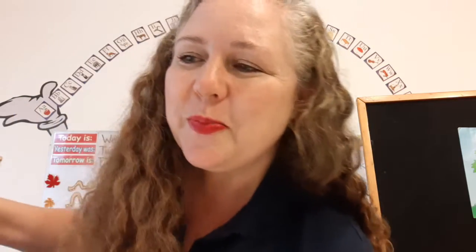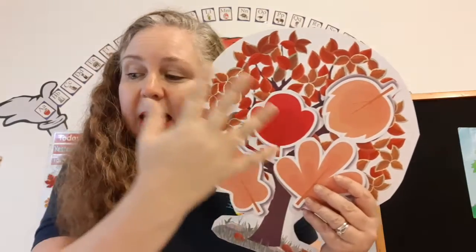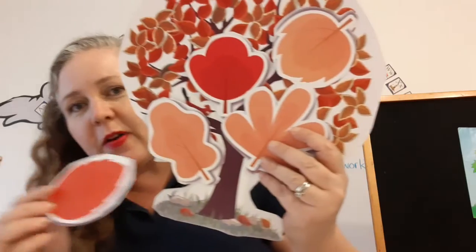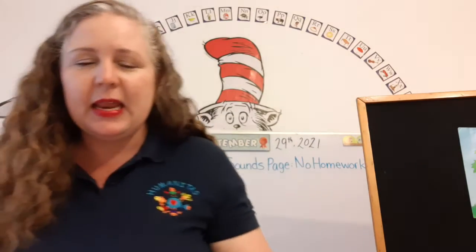Hee-haw! Super duper. Now, in the autumn time, when the leaves start falling from the trees, look at the leaves, they have changed colors and they're slowly falling. Do you know what gets picked in autumn time?